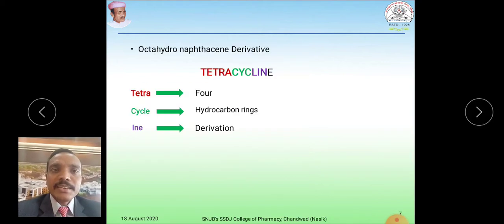How is this tetracycline named? Tetra means four. Cycle means the cyclic system, which contains hydrocarbon rings. In means derivation. So by this, the name tetracycline has been derived.